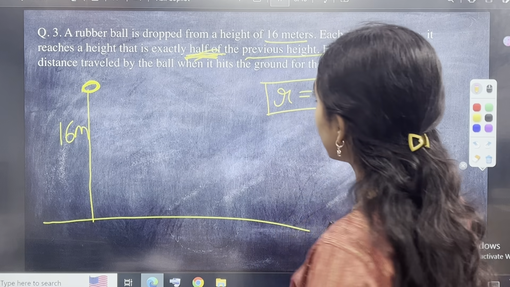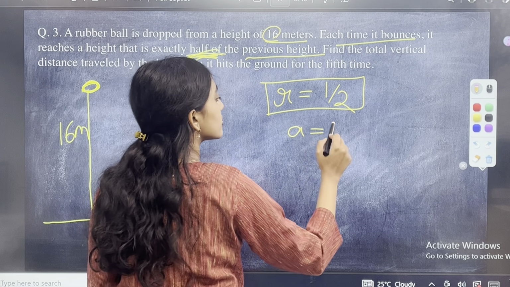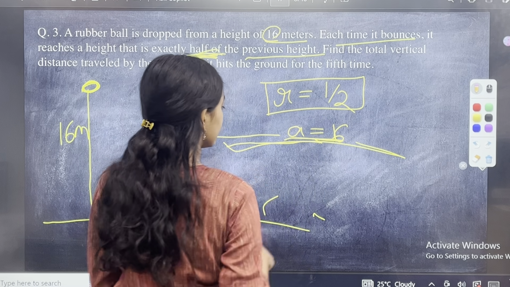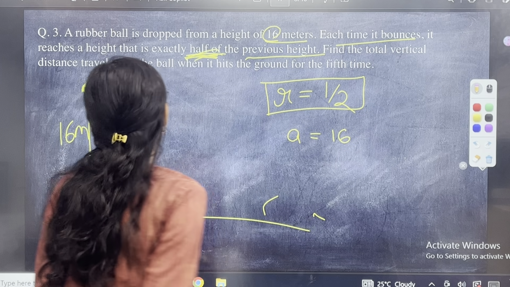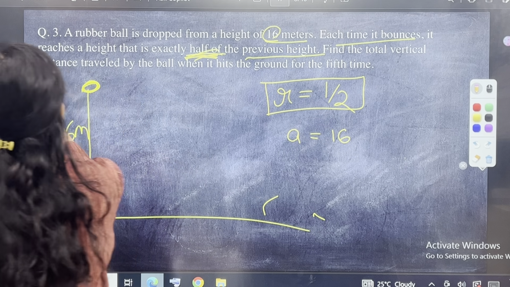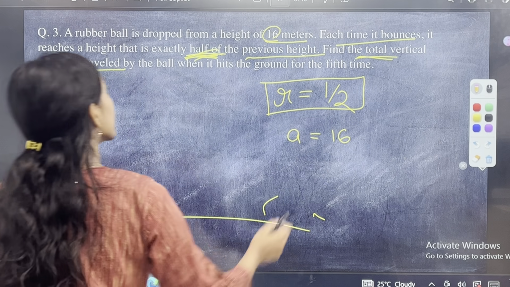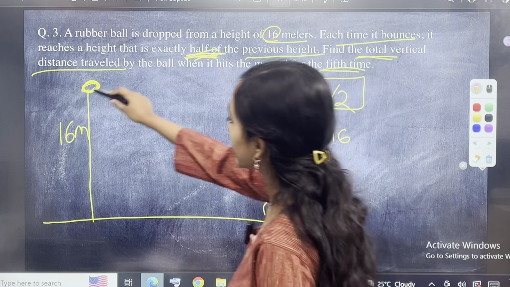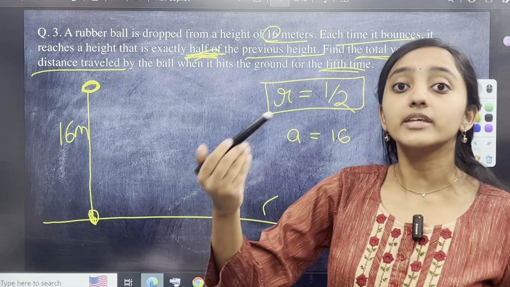You know that it is first dropping from the height of 16 meters. So A is equal to 16. Right? A is equal to 16. Now, it is dropping from 16 meters. Now they are saying distance traveled, total distance traveled when it hits the ground for the 5th time. Correct? First time it is already hit here, isn't it? Now how many n का value आप क्या लेंगे?